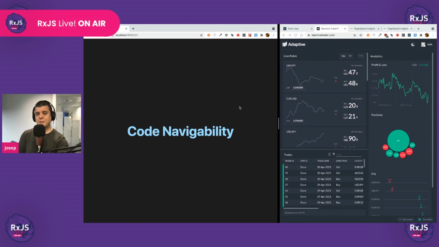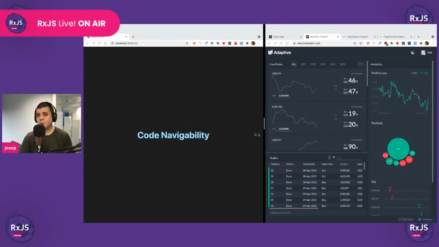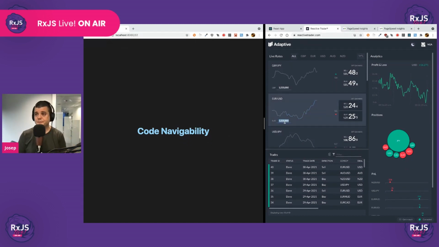One last thing that I'm going to be talking about, just in time, is code navigability. One big advantage of using streams is that we can easily code navigate our code base. The reason being that we have this orthogonal graph that we're putting together with the tree view. Whenever we want to understand where a value comes from, for instance, let's imagine that we want to know where this default value comes from. Let's say this is the default notional value. We want to know where is this coming from, right?